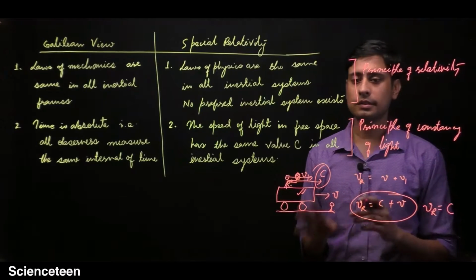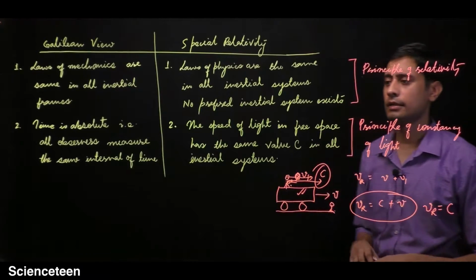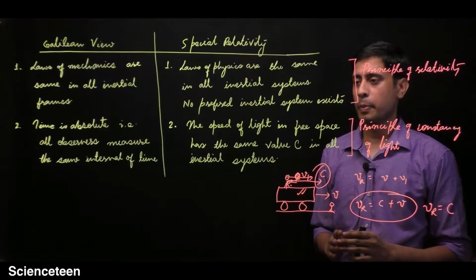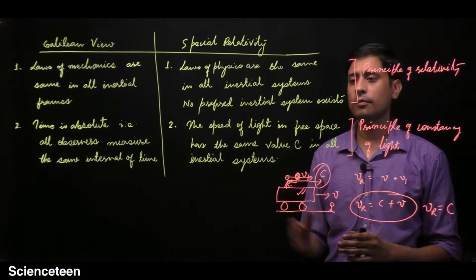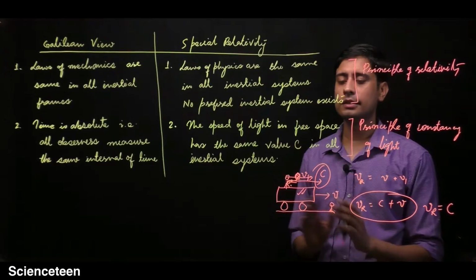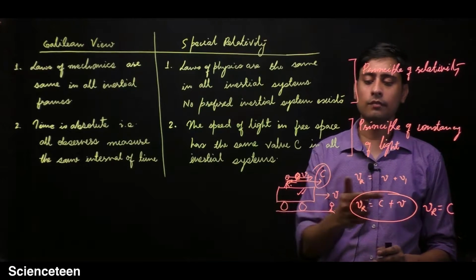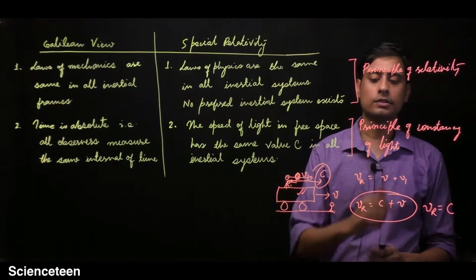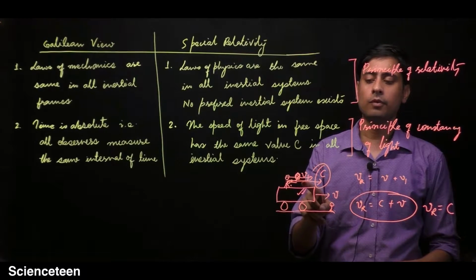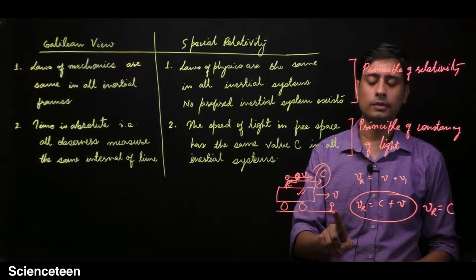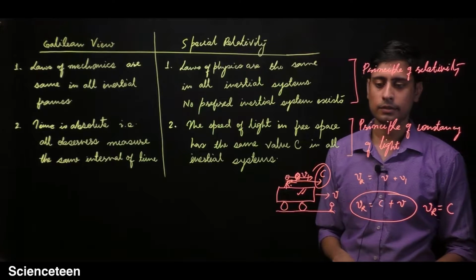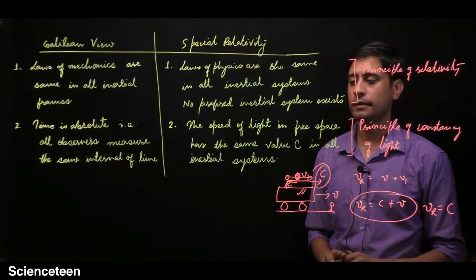So this is the principle of constancy of light: the speed of light is not relative to anybody, and the speed of light in free space has the same value c in all inertial systems. So if the cart is going with some constant velocity, it is an inertial frame, and for that person the beam of light will be going with velocity c.